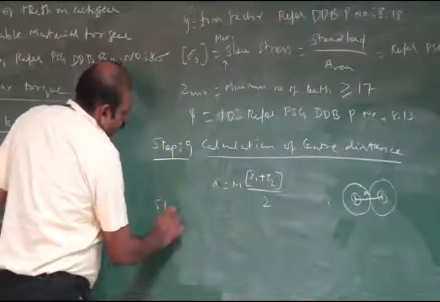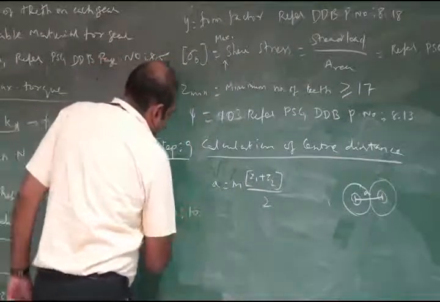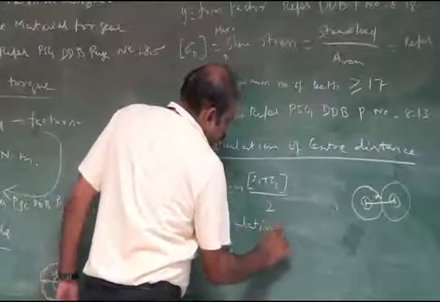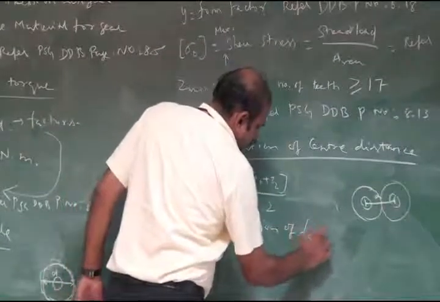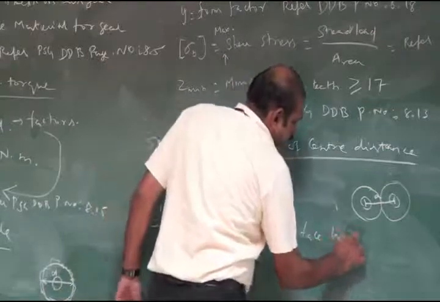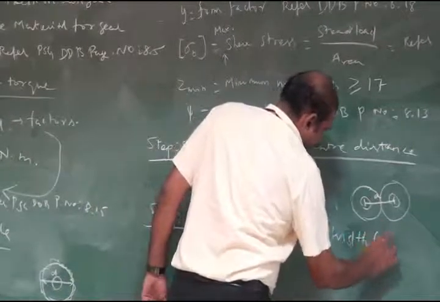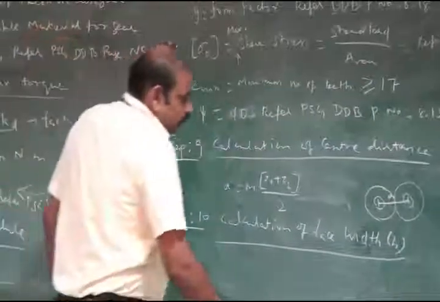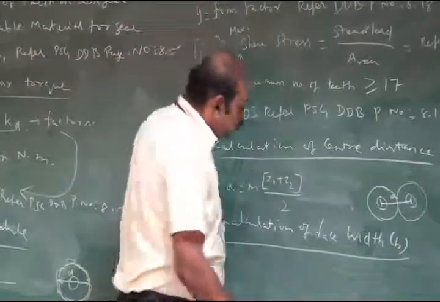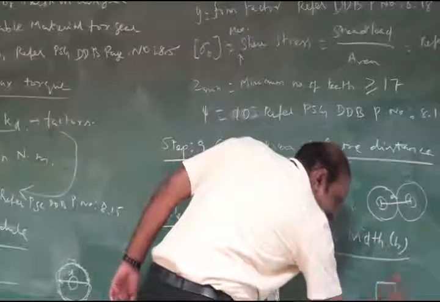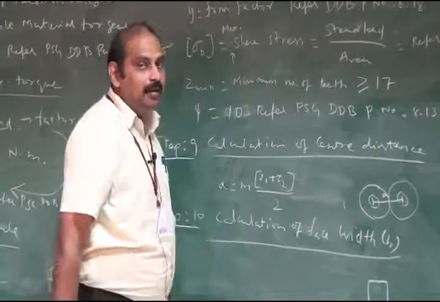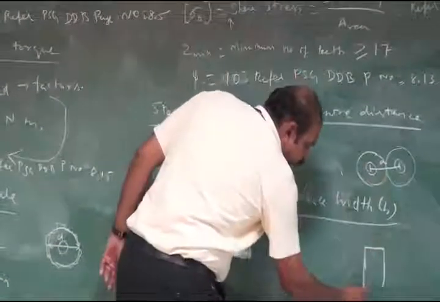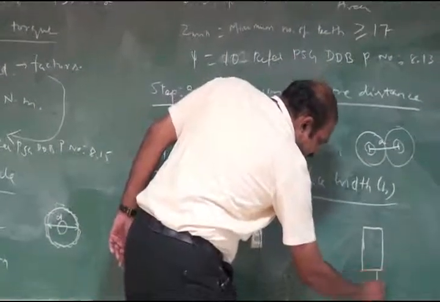Then step number 10, calculation of face width. Face width is the total length of the teeth in an axial plane. For example, this is a side view, shown like this.